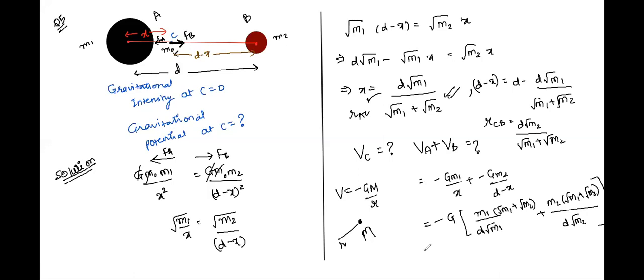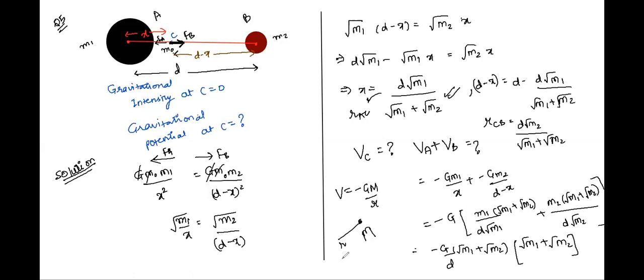Okay. Now, what will this become? When you sum them up, you'll have minus G, and taking root M1 plus root M2 common, and also D common from both. We'll have this as root M1 plus root M2. Something like this, right? Yes, sir. Correct, because we can cancel here.